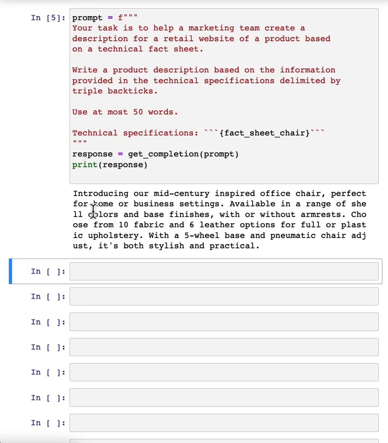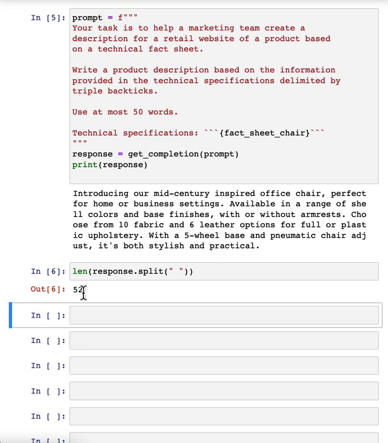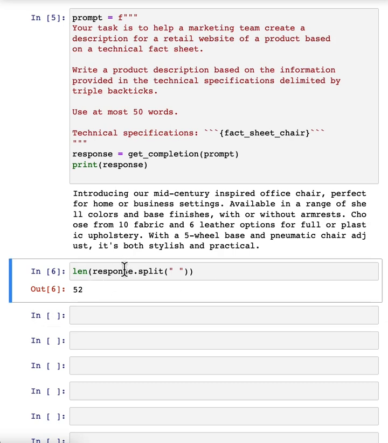Okay, this actually looks like a much nicer short description of the product. Introducing our mid-century inspired office chair, and so on. Both stylish and practical. Not bad. And let me double check the length. So I'm going to take the response, split it according to where there's spaces, and then print out the length. So it's 52 words. It's actually not bad.